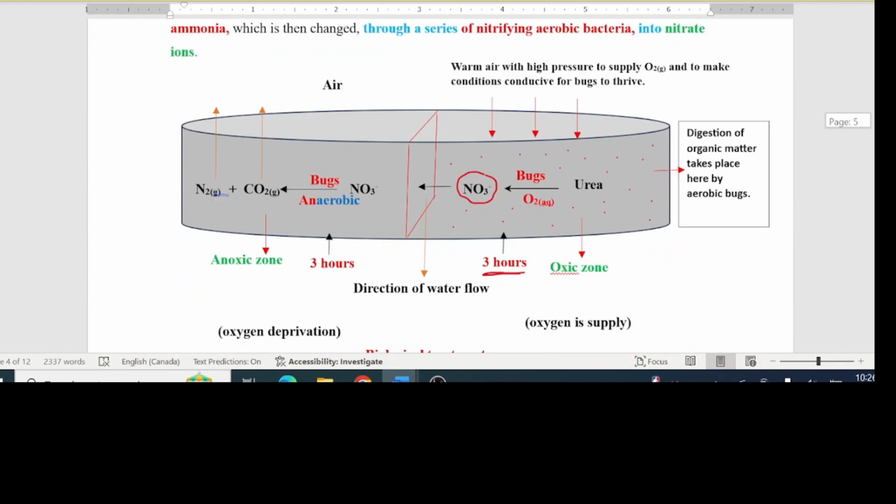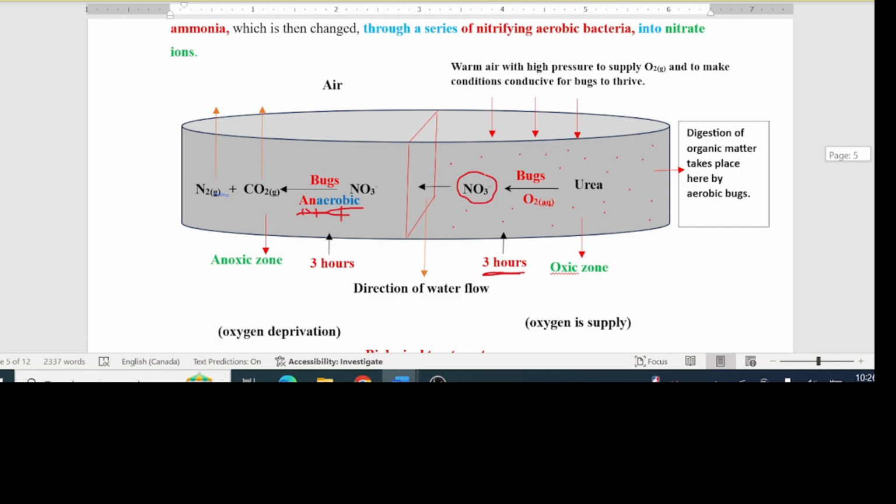The anoxic zone is deliberately deprived of oxygen to encourage the proliferation of anaerobic bacteria. No air is thus pumped into this half of the basin. The oxic zone is saturated with oxygen, while the anoxic zone is devoid of oxygen. Note, there is no physical barrier existing between the oxic and the anoxic zone. Just an oxygen gradient exists between the two.